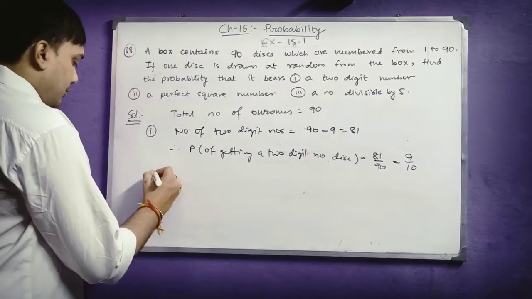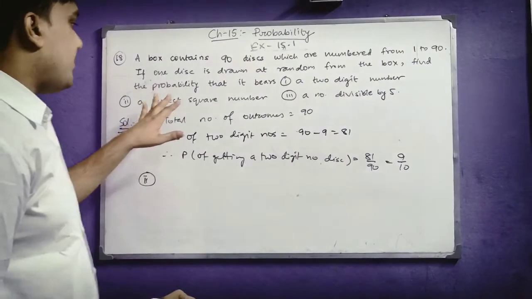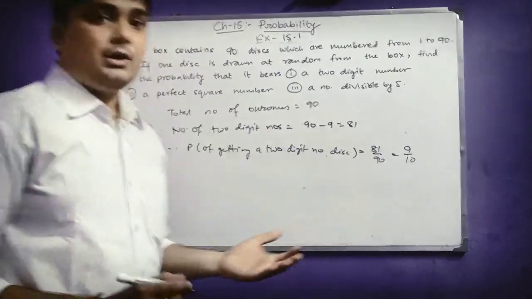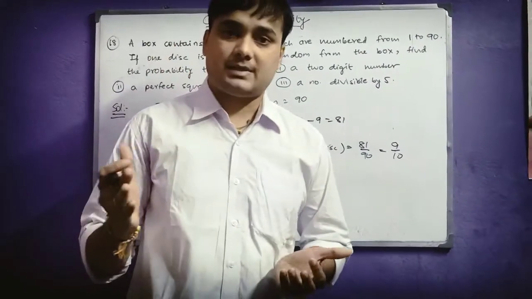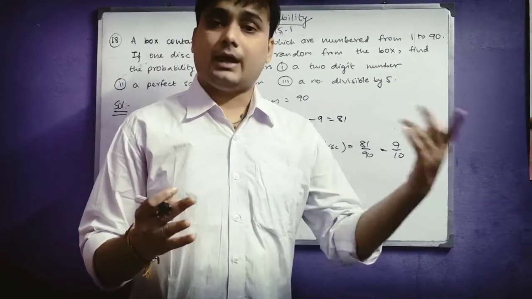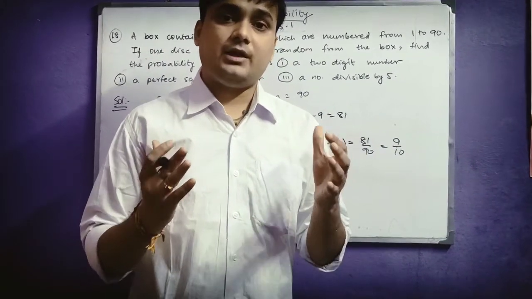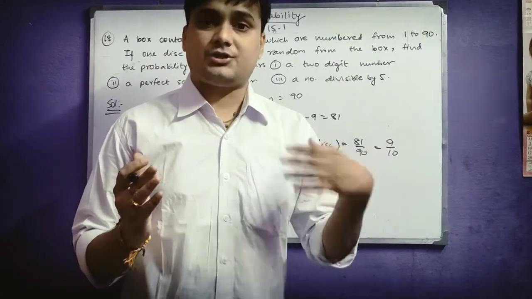Now the second question is, what is the probability of getting a perfect square number? Now you know what is a perfect square number? You know it very well. Perfect square numbers are the numbers like 1, 4, 9, 16, which are actually squares of natural numbers.